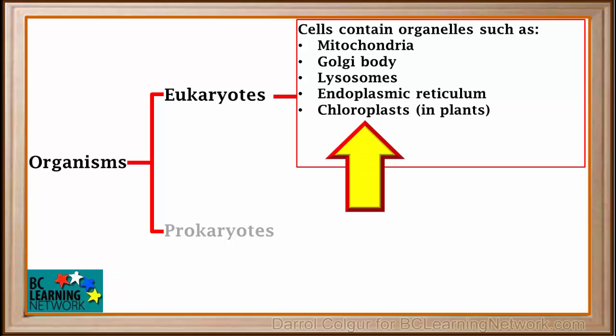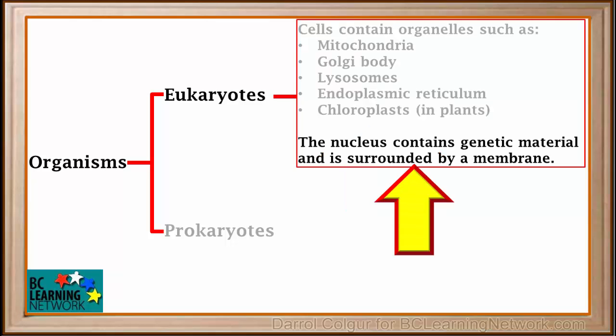The cells of eukaryotes contain organelles such as mitochondria, but they also have a Golgi body, lysosomes, endoplasmic reticulum, and in the case of plants, chloroplasts. In eukaryotes, genetic material of the cell is in a nucleus, which is surrounded by a nuclear membrane.